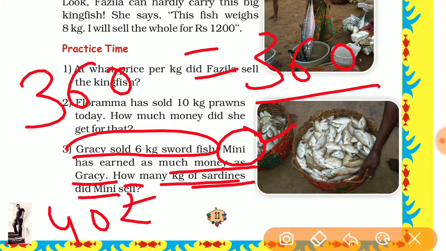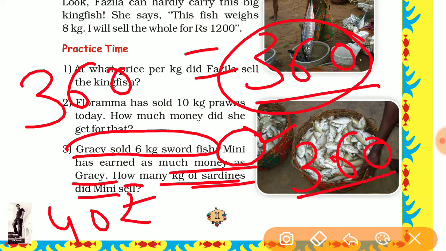This is the statement. So if we divide this total amount by the price of 1 kilogram of sardine, it will give you the total weight.